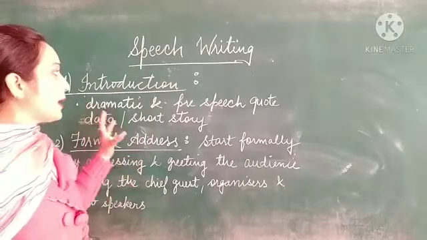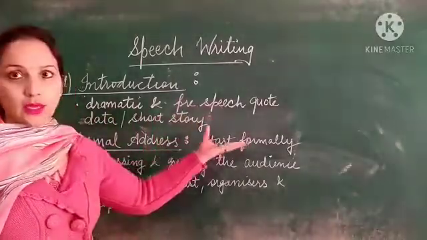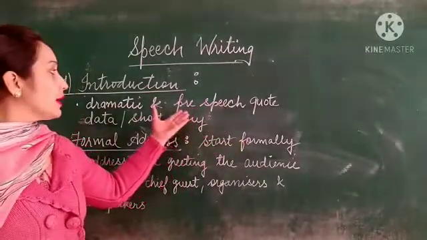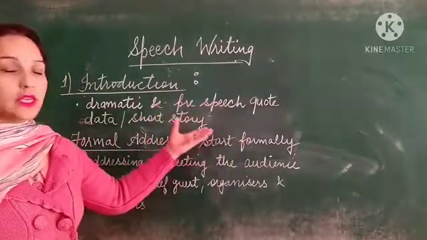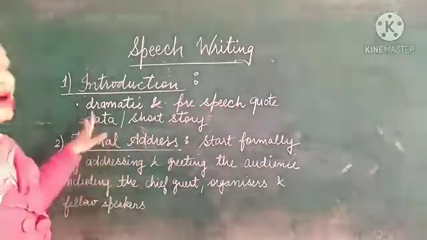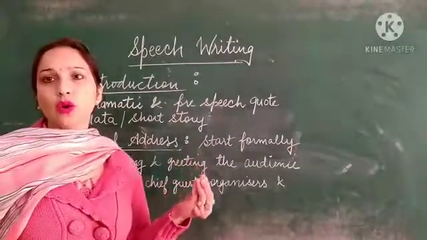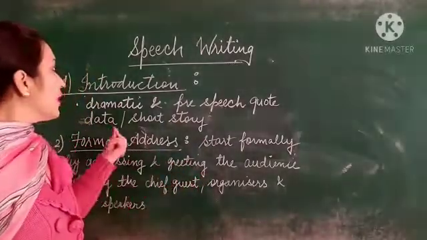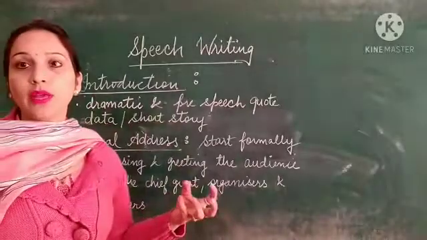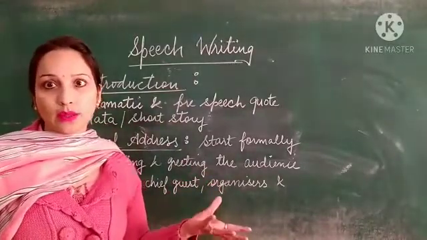You can write down any quotation that can give a good beginning to your speech, or you can take data, or any very short story to give a dramatic look to your speech.